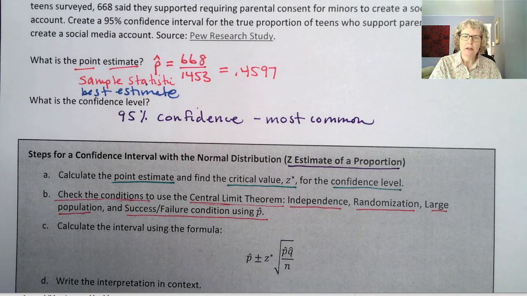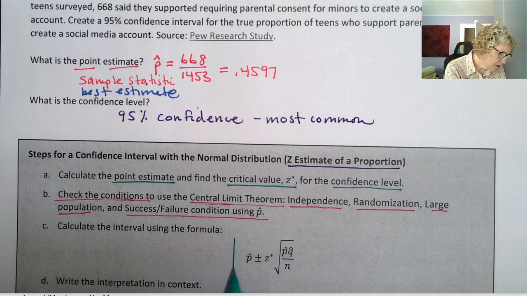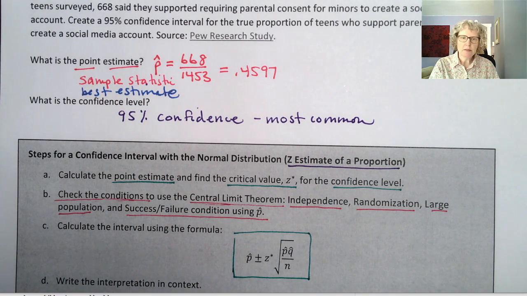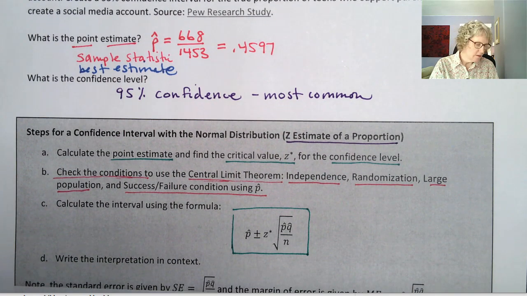In a confidence interval, we don't have a null hypothesis. All we have is p-hat, so we're going to use p-hat. Okay, and then we're going to use this formula. p-hat plus or minus z star times, and you might recognize this as the standard error, square root of p-hat q-hat over n.